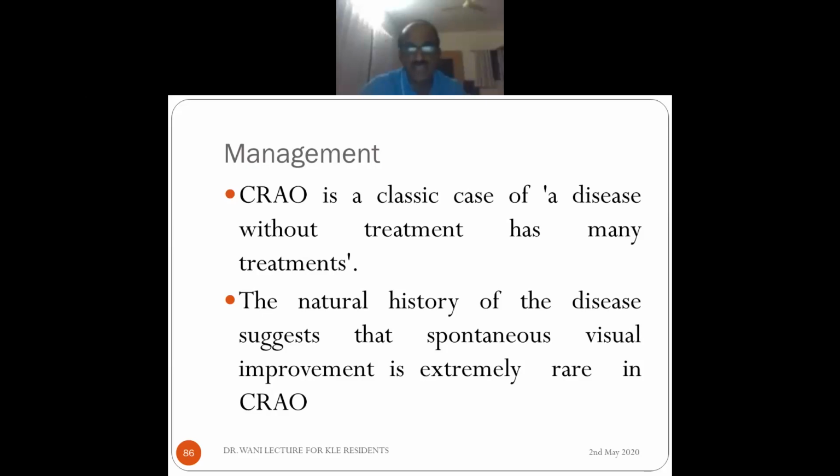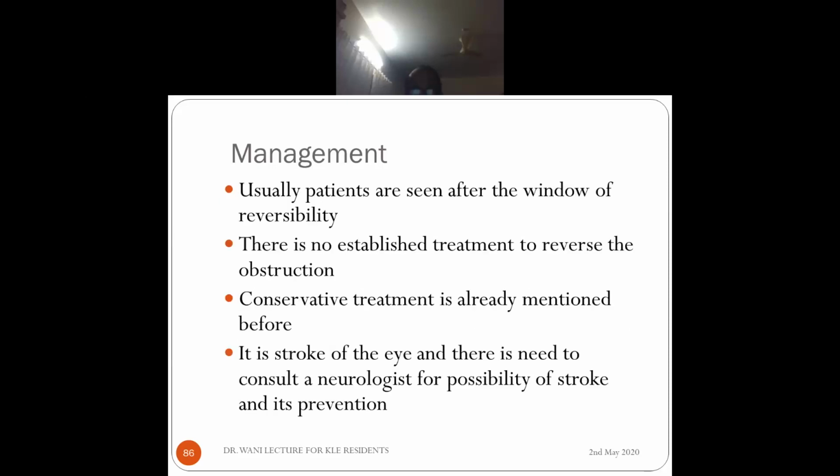CRAO is a classic disease without treatment, has so many treatments because there is no proven treatment actually. And natural history of the disease suggests that spontaneous visual recovery is extremely rare in case of CRAO. Most of them end up with poor vision. This is 86. Okay. So there are so many treatments to do that. I told about the acute measures. They're actually called as conventional methods. There are some radical methods to break that clot. We'll come to that.